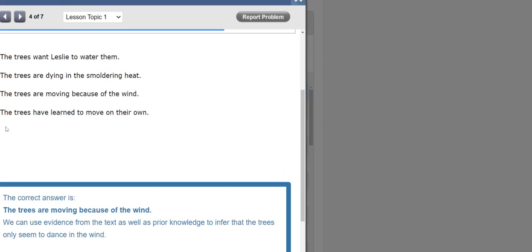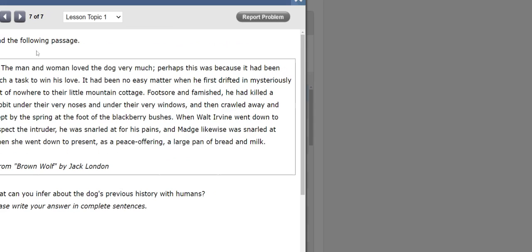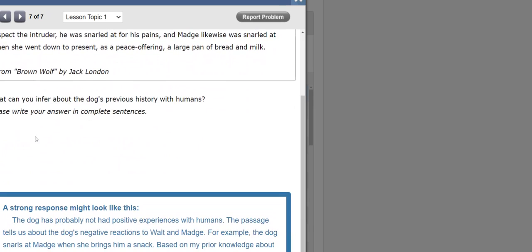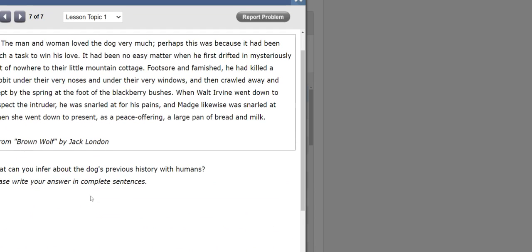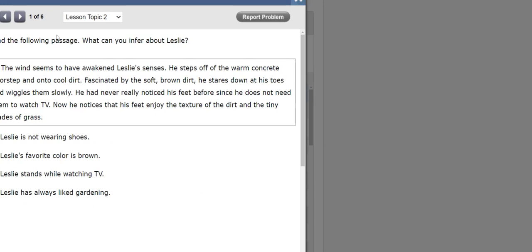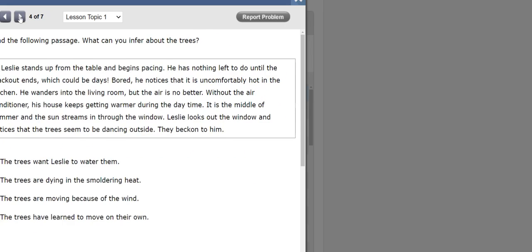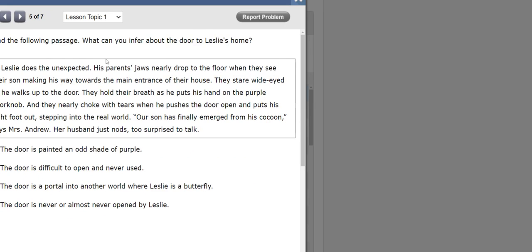All right, so now guys, it's gonna be your turn to do numbers 5, 6, and 7. I want to take you quickly to number 7 because in number 7, you're gonna do the same thing, but you have to actually type your answer here. And then if you notice this arrow down, there is lesson topic 2. And you're gonna have 6 more to do. All of those you're gonna do on your own. So let's go back to topic 1. I was in number 4, and now you need to do this one, 5, 6, and 7.